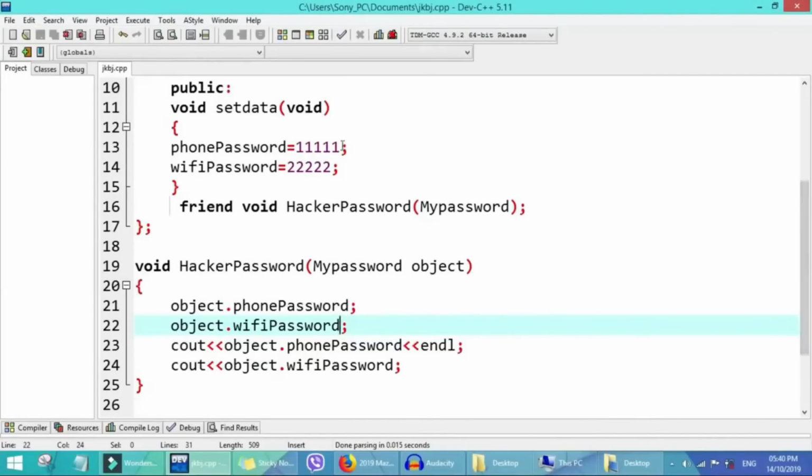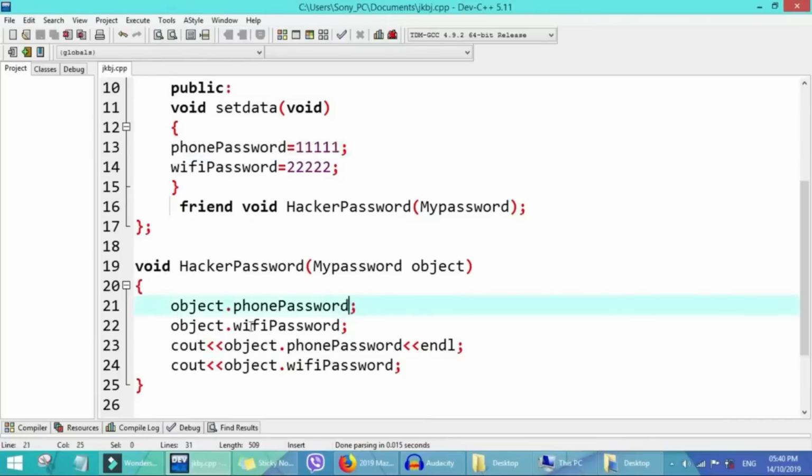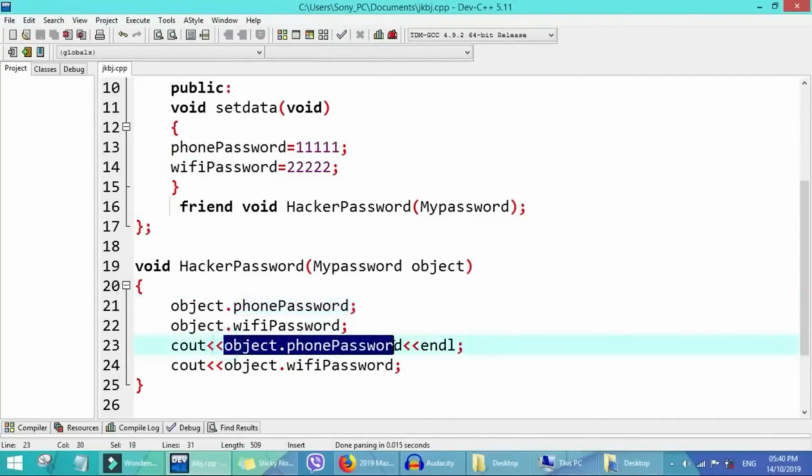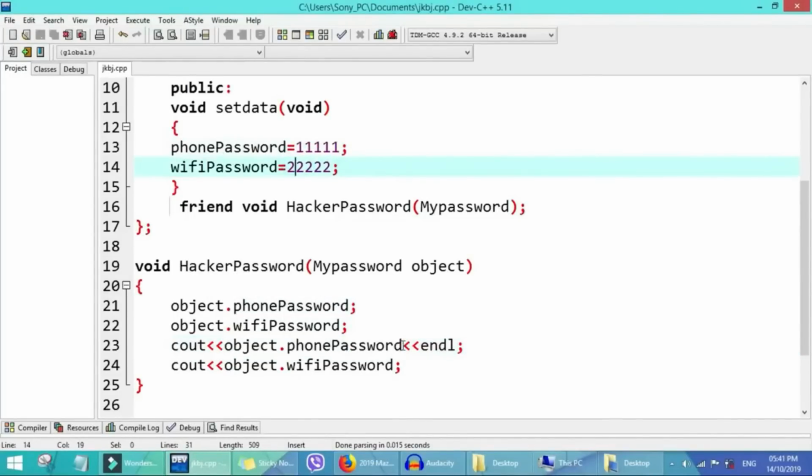Since we don't initialize the variable here, and for this one we want to display, we see the output. It is waiting for the inside phone password. Now it will be 11111.